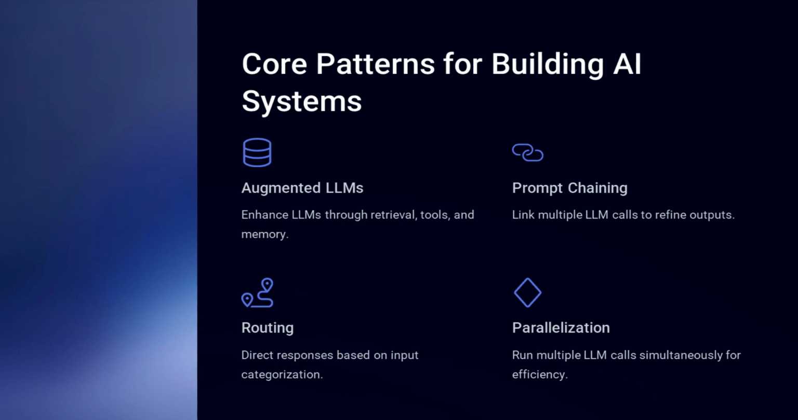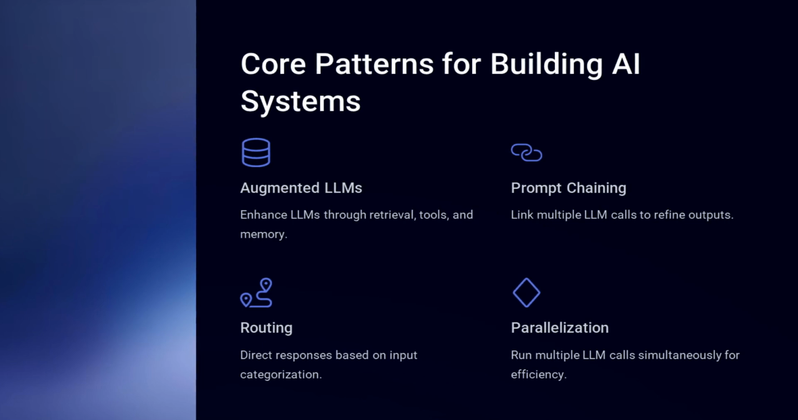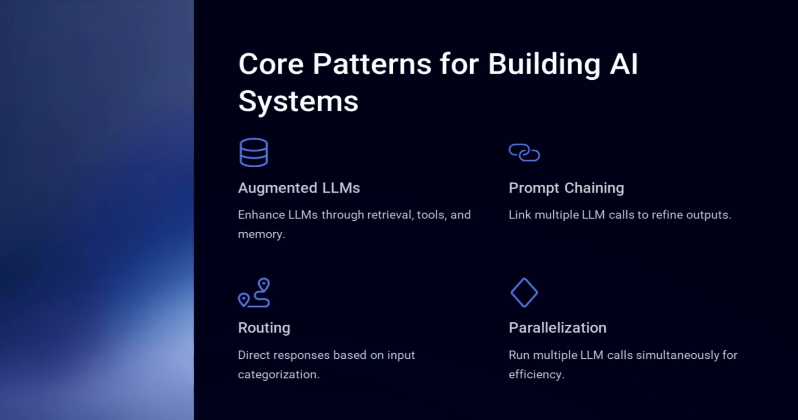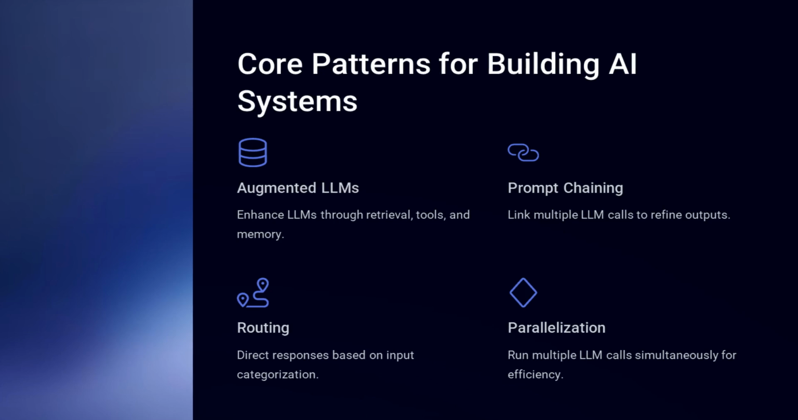Prompt chaining. Sequentially linking multiple LLM calls to refine outputs. Instead of asking an AI to write an entire blog post, prompt chaining breaks it down into research, outline, draft, and refinement steps. Routing. Directing LLM responses based on input categorization. Example: a customer service AI first classifies an inquiry before selecting the appropriate response workflow.